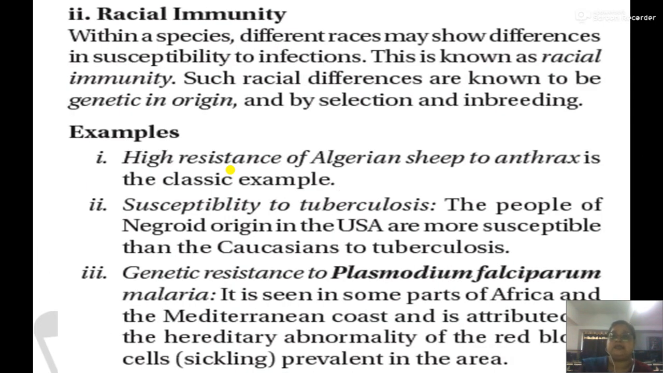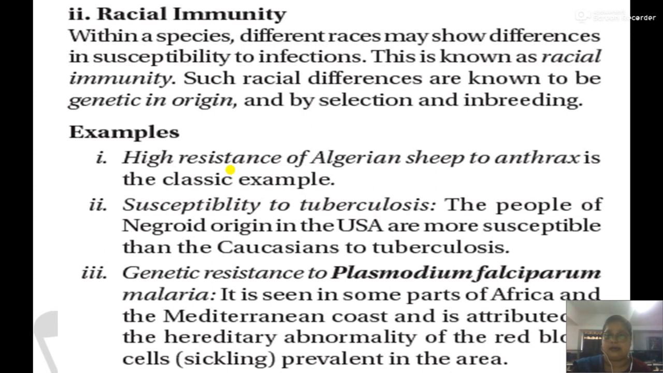The next level of innate immunity is racial immunity. Within a species, different races may show different levels of susceptibility. This is known as racial immunity. Such racial differences are known to be genetic in origin. Due to the change in genetic makeup, different breeds or different races will show different levels of susceptibility to a particular infection or a particular disease.